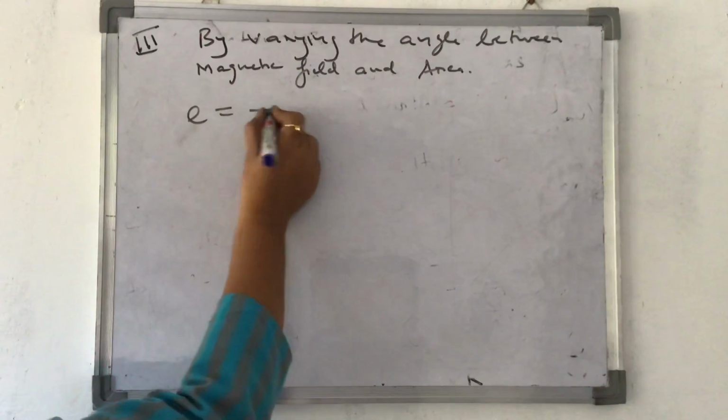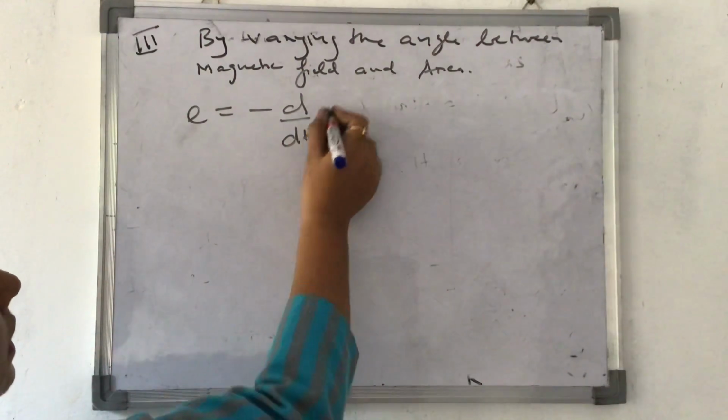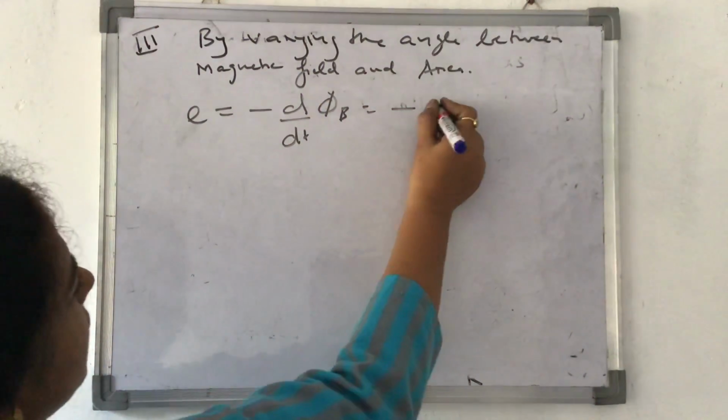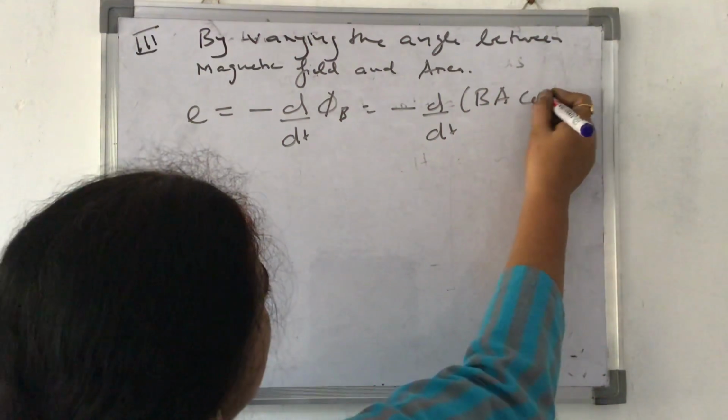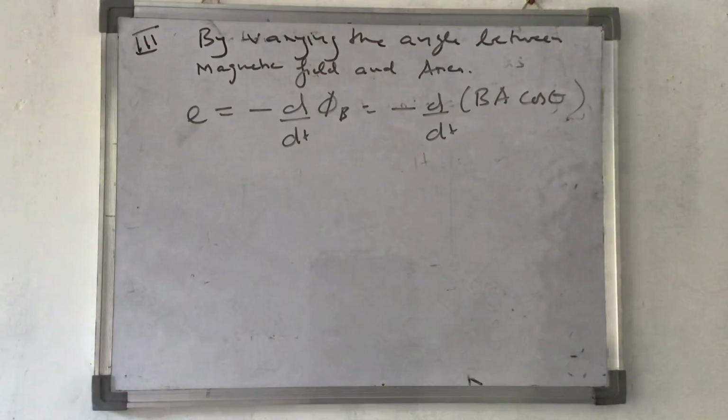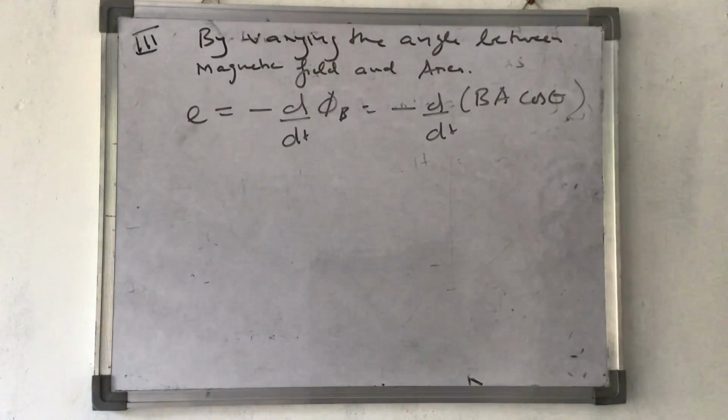That means E, which was equal to minus d phi B by dt, it is rewritten as minus d by dt BA cos theta. But you will say theta is a constant quantity.